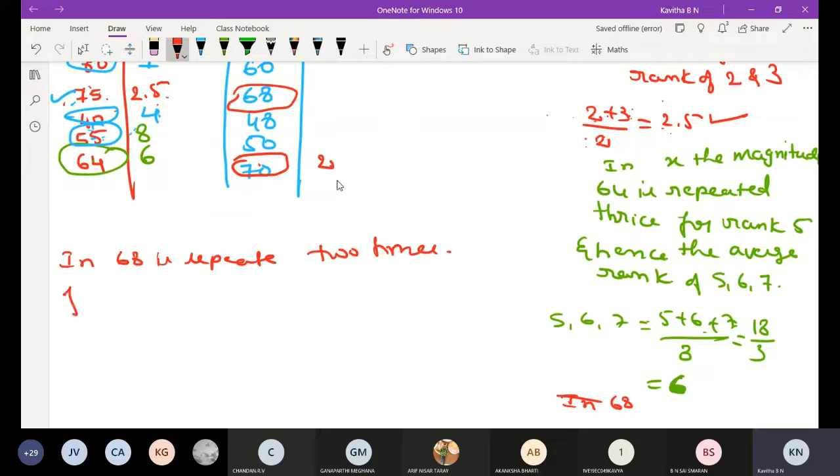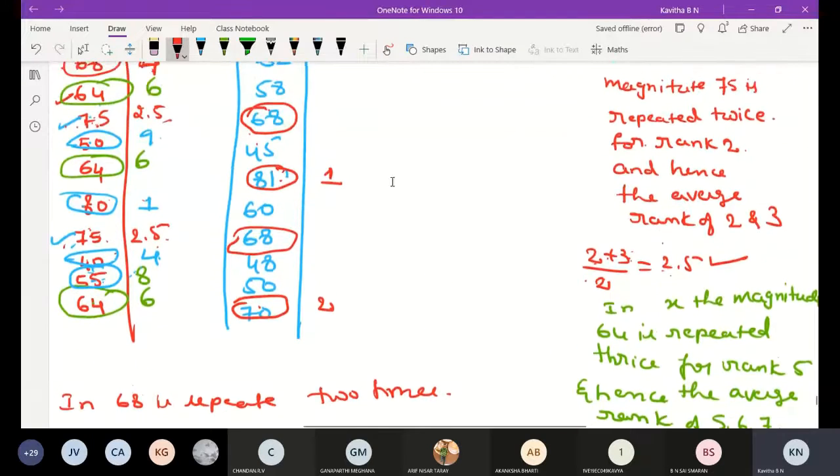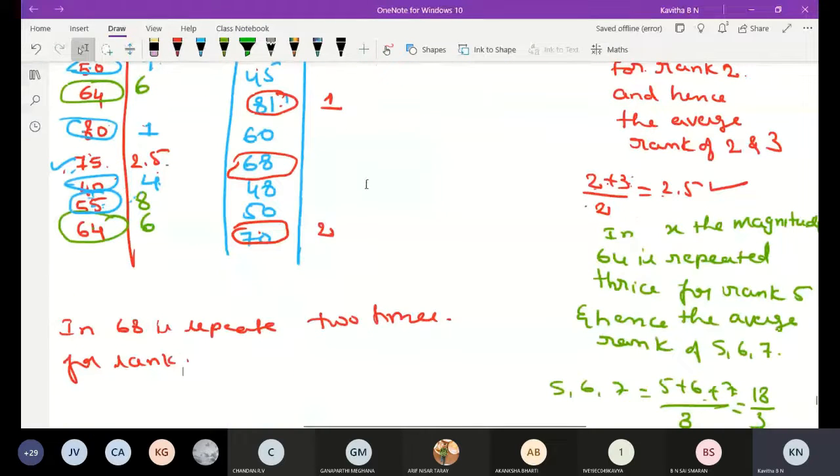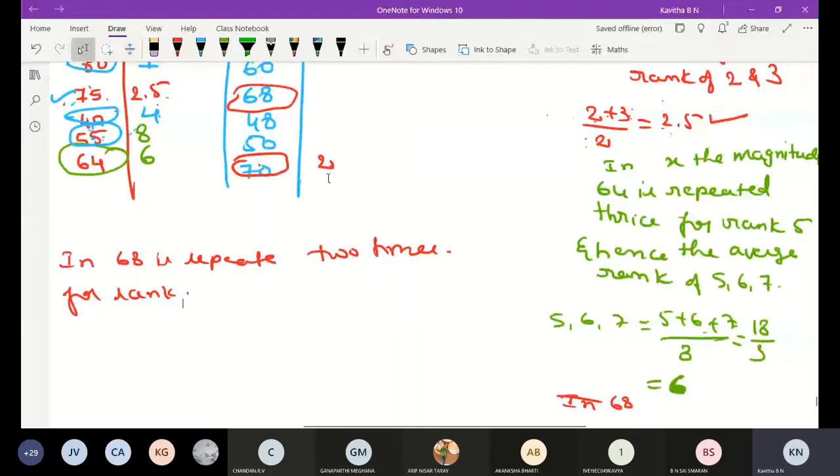Okay, for rank, 1 and 2 are already assigned. Then 68 2 times means 3 and 4. Rank 3, and then the average rank of 3 and 4.